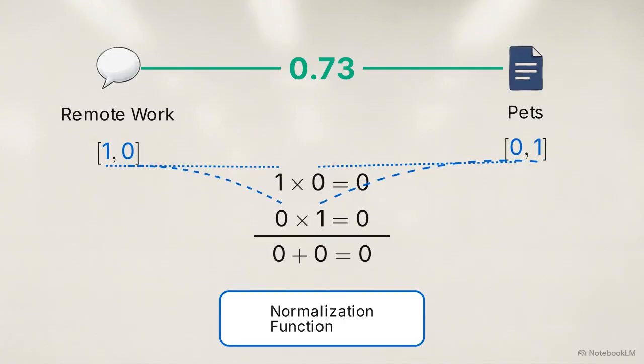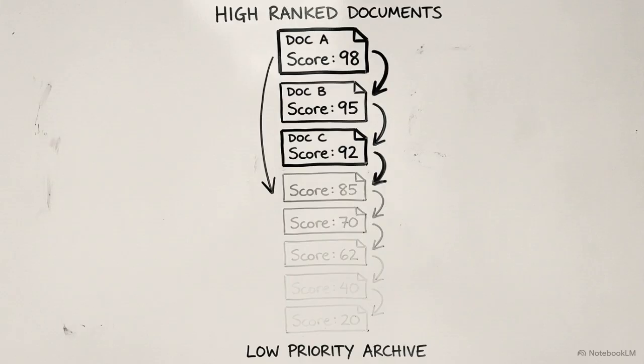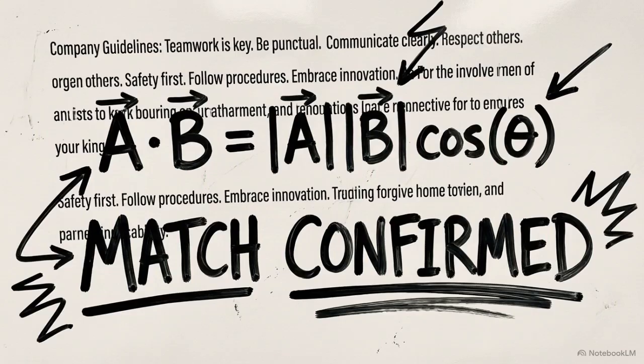Unrelated concepts generate low scores. When we calculate the distance between remote work and pets, the output drops to 0.36. The database then ranks these results to determine which document chunks to return. The dot product replaces linguistic interpretation with mathematics to prove contextual relevance.